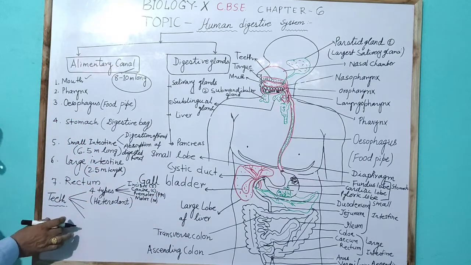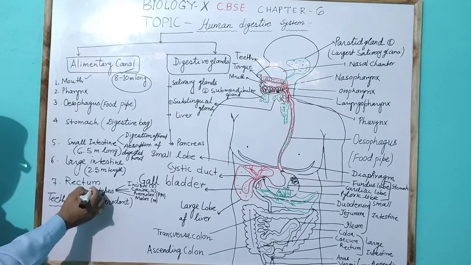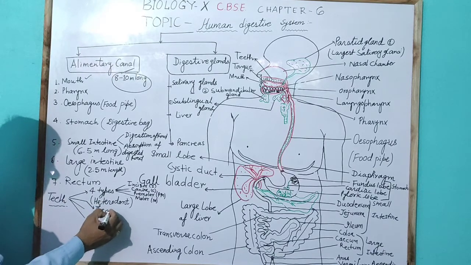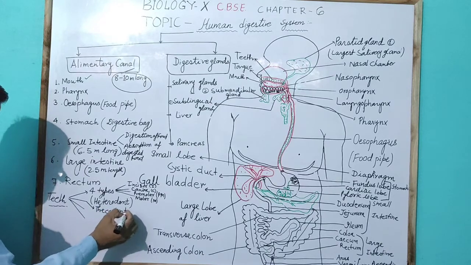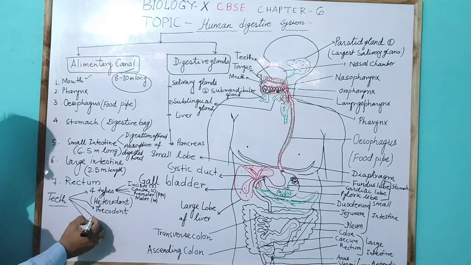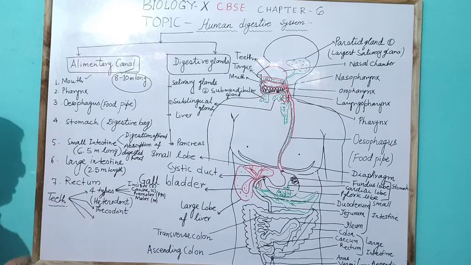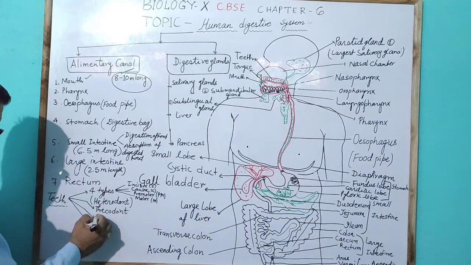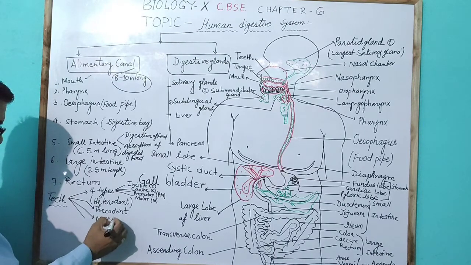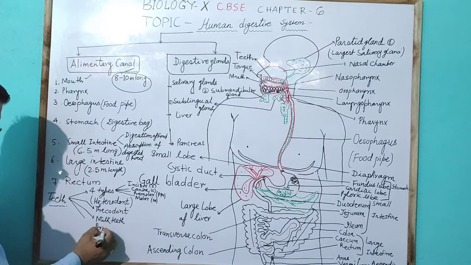Human teeth, second character: teeth are present in a cavity, so it is generally thecodont. Teeth are of two types on the basis of origin: milk teeth and permanent teeth.